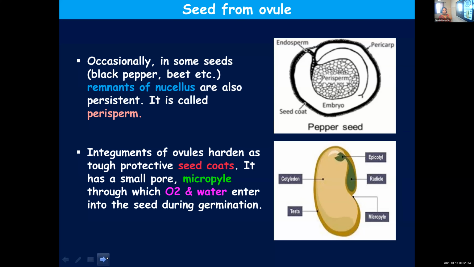When you soak them in water, it can be absorbed through different parts, but this micropyle also serves as the main region through which gases as well as water can enter the seed for germination. They need oxygen because they need to respire. So the entry of these substances takes place through micropyle.